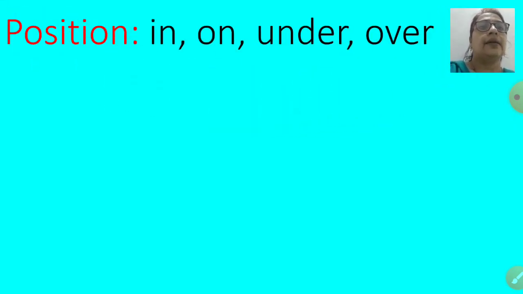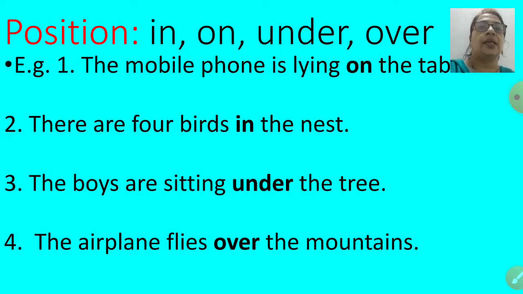Next, position words. In, on, under and over. These are the position words. Let's see the examples. The mobile phone is lying on the table.